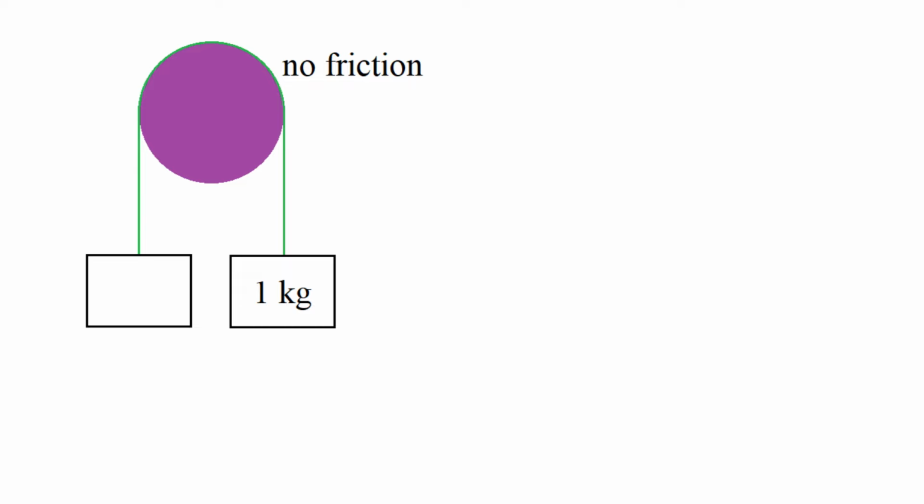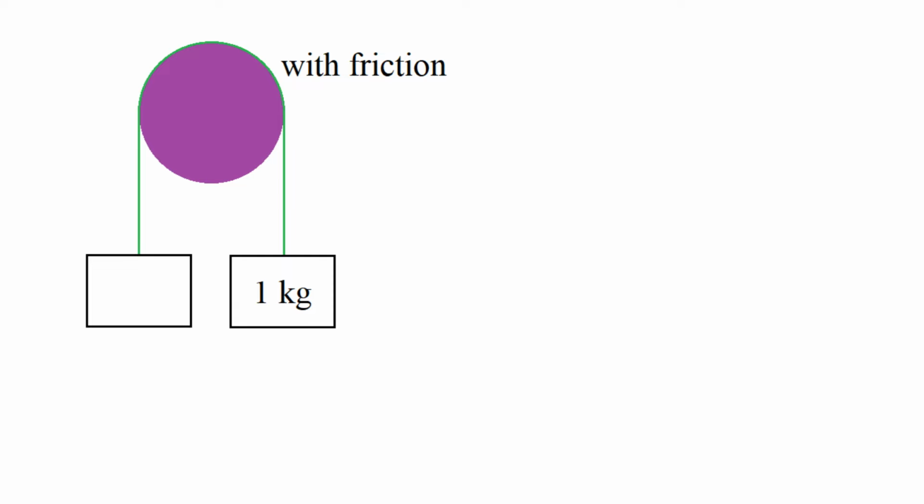And so, in this case, if the mass on the left is greater than 1 kilogram, then the system will slide this way. But if the mass on the left is less than 1 kilogram, then the system will slide this way. Okay, but now I'm going to be interested in the case where there is friction between the string and the disk. And so, in this case, if the mass on the left is a tiny bit more than 1 kilogram, what will happen? Well, the system will just remain in equilibrium because of the friction between the string and the disk that prevents sliding.